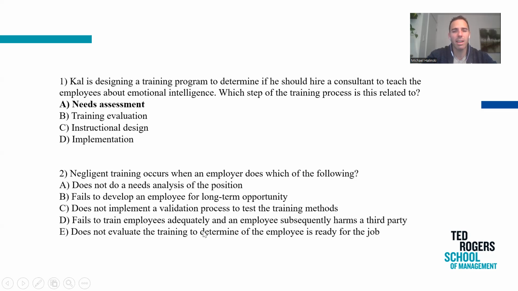Fails to train employees adequately and an employee subsequently harms a third party. Boom. Negligent training is all about when you, as the employer, are not training employees fully and something happens that leads to the harm of a third party. You can get into a lot of trouble. There can be fines, there can be arrests. It's not a good scenario.